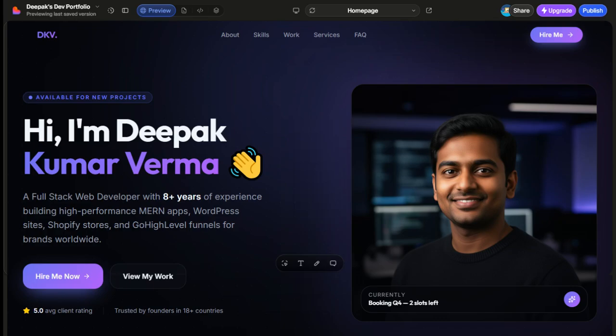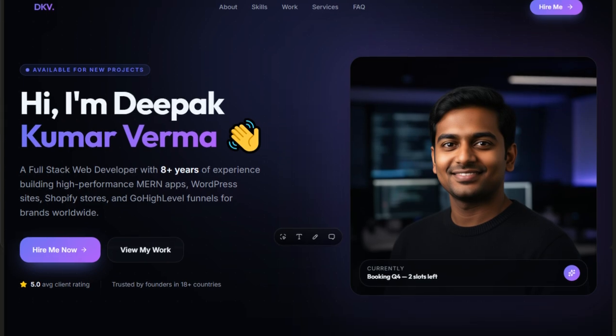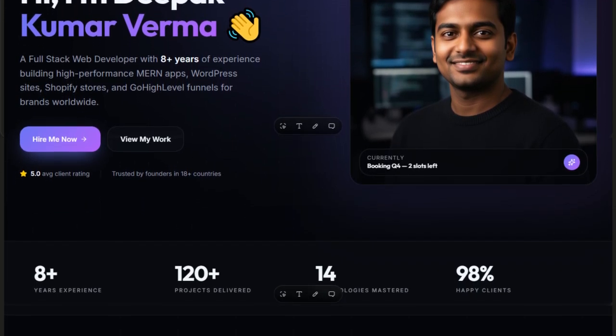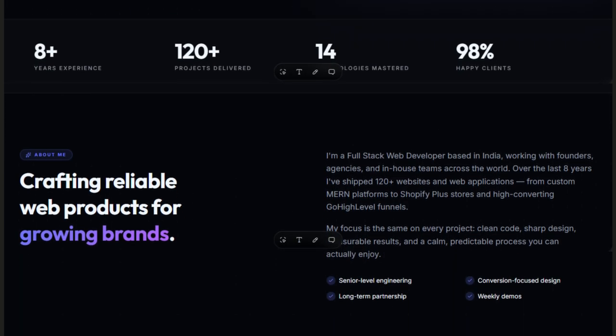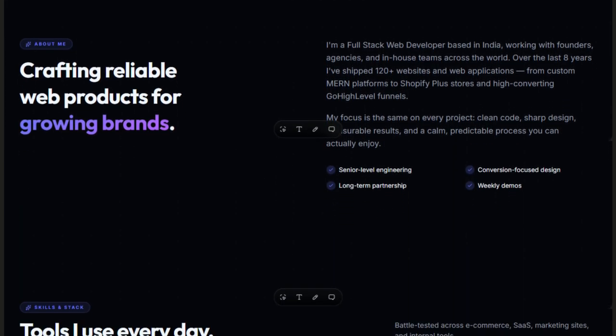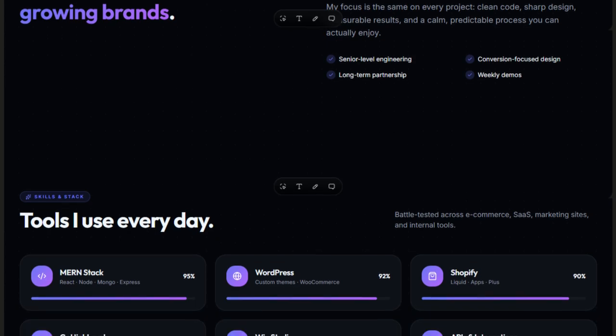My name is Deepak Kumar Verma and I am a full stack web developer with over 8 years of experience. We are now in the era of AI and AI has made website creation faster and easier than ever before. A website that used to take 3 to 4 days to build manually can now be created in just 10 to 15 minutes. And today we are going to create a professional portfolio website from scratch and see the incredible power of AI in action. So without wasting any time, let's get started.